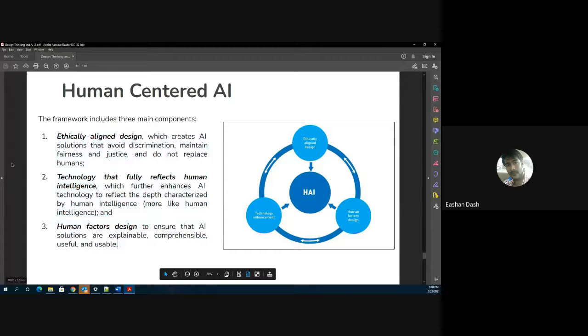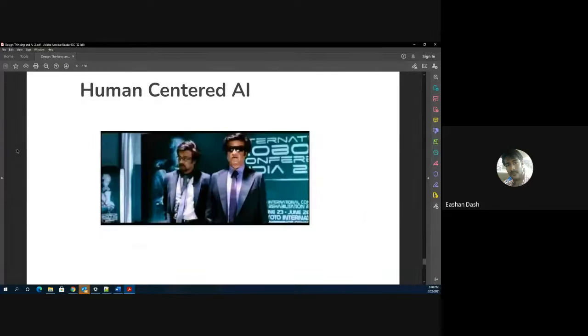Can anybody tell me the connection between this human-centered AI and the concept of the movie Robo? There was something wrong with the movie, right? I mean, somehow Robo was put in a museum, or the government decided to go against the usage of that.